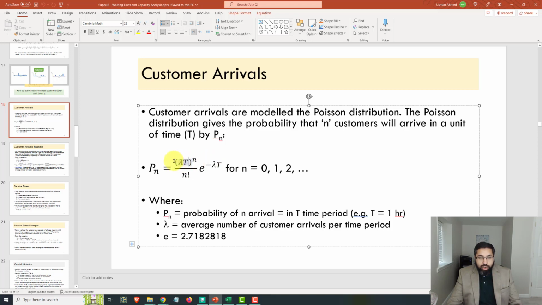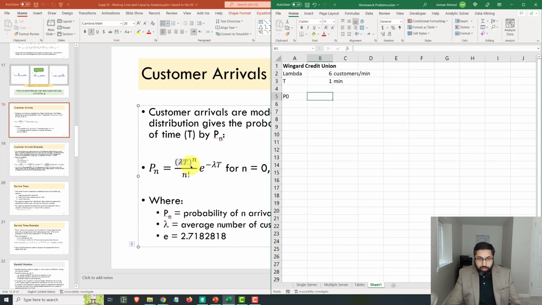Okay, so I'm going to calculate this part first, then I'm going to calculate this part, then I'm going to multiply the two together, because in Excel we can break up our calculation into parts. So for this part, we have lambda T raised to power n over n factorial. Okay, so I'm going to do part 1 of my calculation. n is 0, that is 0 customers arrive, and we have to find P0.